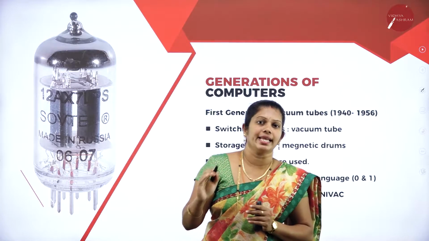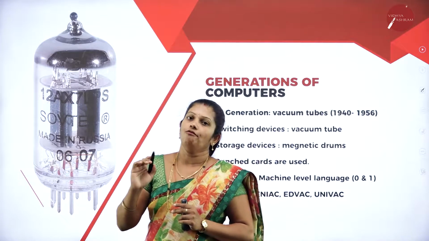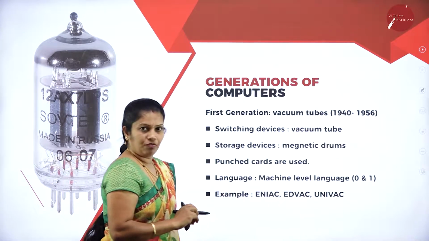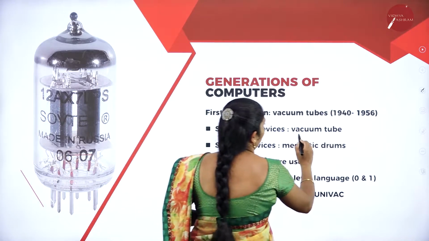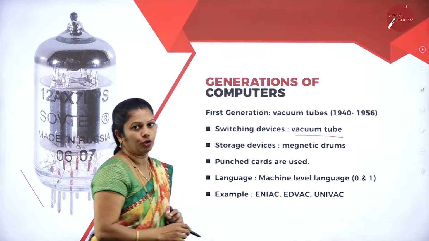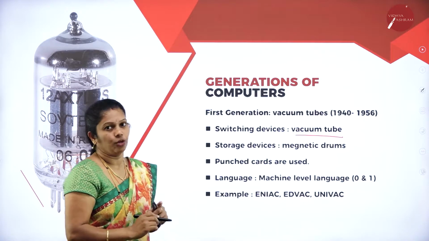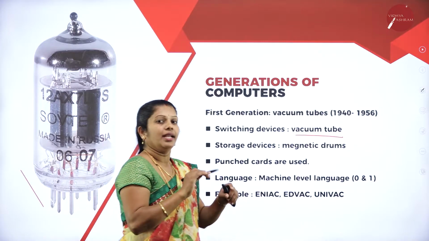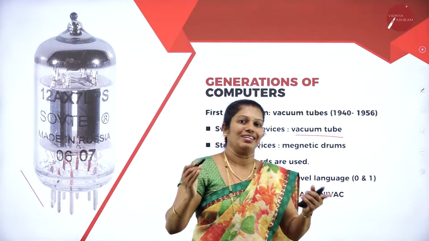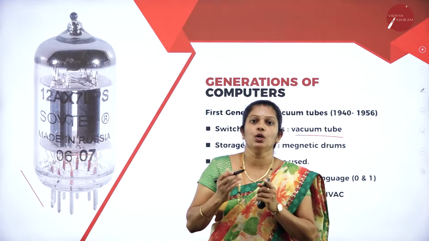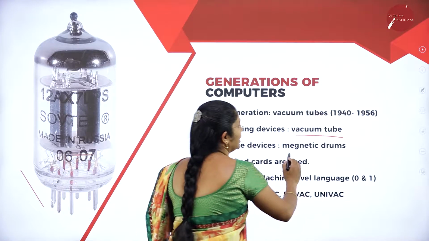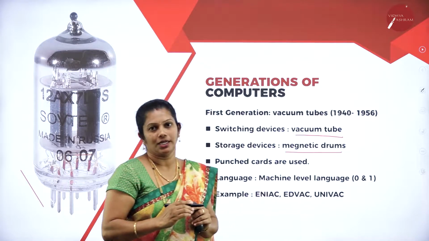First generation, second generation, third generation, fourth generation as well as fifth generation. When we come to first generation, the main technique or device they are using is the vacuum tube. This is the main technology used in first generation, and each computer will look like one factory. For storage purposes, magnetic drums are used.